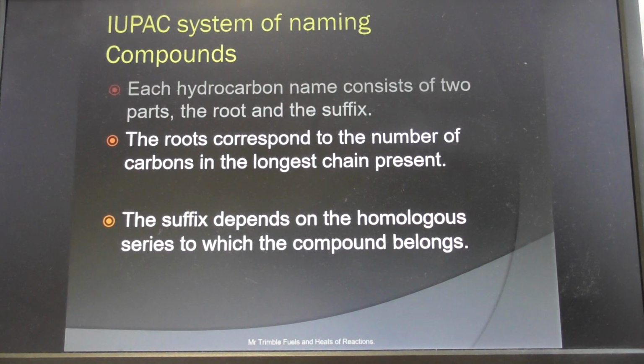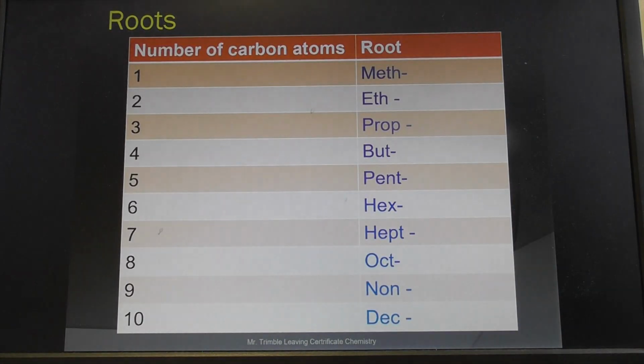The IUPAC, International Union of Pure and Applied Chemistry, has a system. You should know those prefixes, but you can look them up. It's in the notes in any case that I'll send you. It depends on the homologous series, so the suffix we're going to have a look at in any case. Meth, like I said, is 1 carbon. Eth is 2, prop is 3 carbons, and this will last you all the way through chemistry.